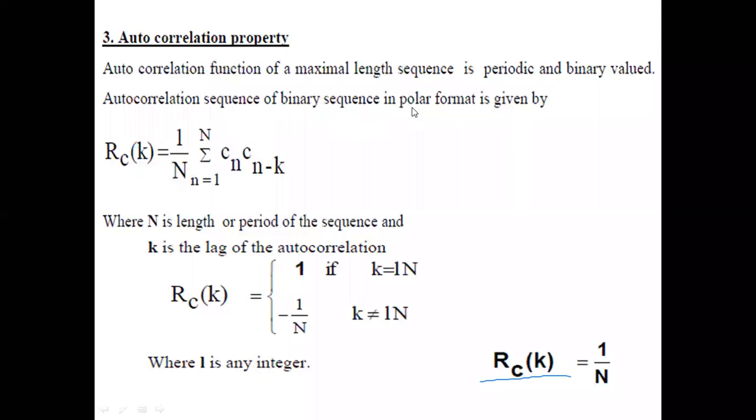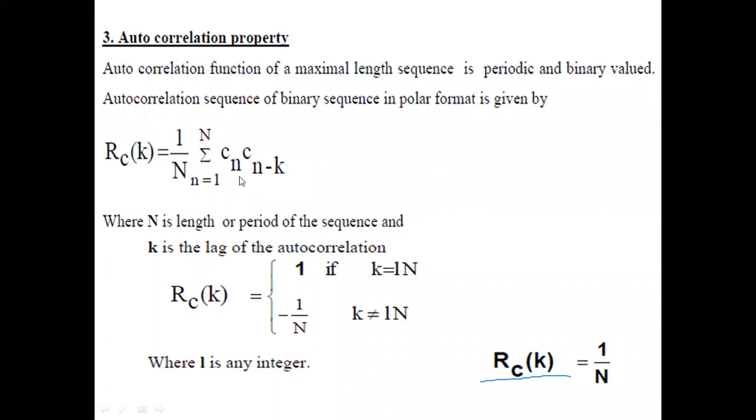Autocorrelation sequence of a binary sequence in polar form is given by this. This is a generalized form for any discrete binary sequence of ones and zeros. We can define the autocorrelation function as capital R C of K. K is the lag. Autocorrelation function is always a function of the time lag. So R C of K is equal to 1 divided by capital N, where capital N is the length of the PN sequence, times the summation over small n from 1 to capital N of C suffix n and C n minus K.